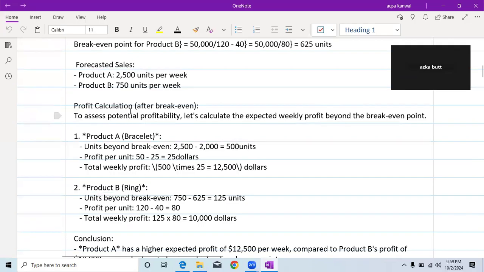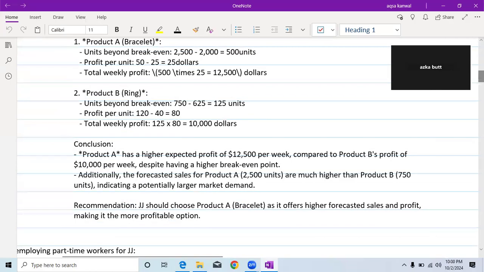So now we are going to see the profit calculation. After break-even, to assess potential profitability, let's calculate the expected weekly profit beyond the break-even point. For product A, bracelet, I think they are producing 2,500 units, and 2,000 was the break-even, so 500 units beyond. Profit per unit is equal to 50 minus 25, which is $25. To find the weekly profit, you multiply it by the 500 units beyond break-even. So 500 times 25, you have $12,500 profit for product A.